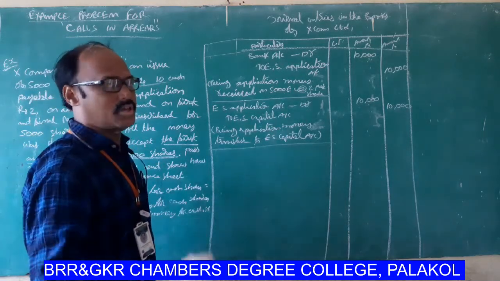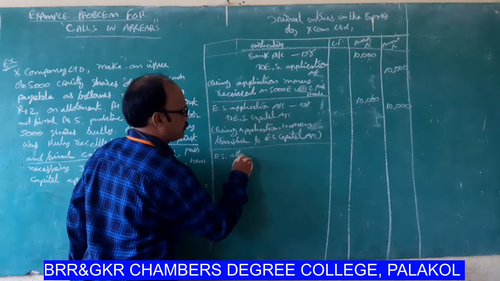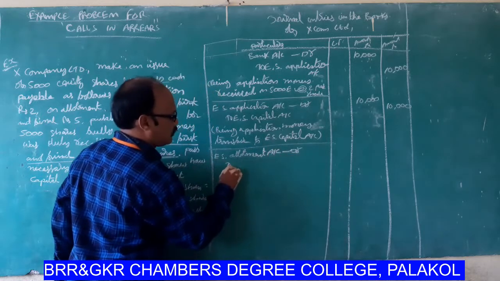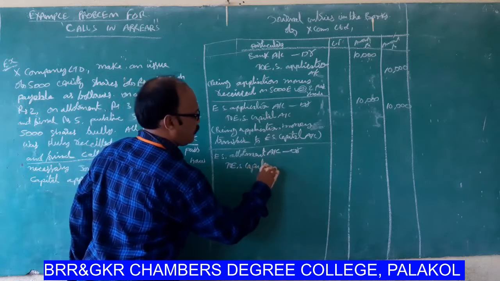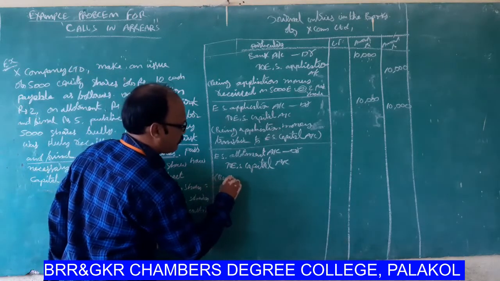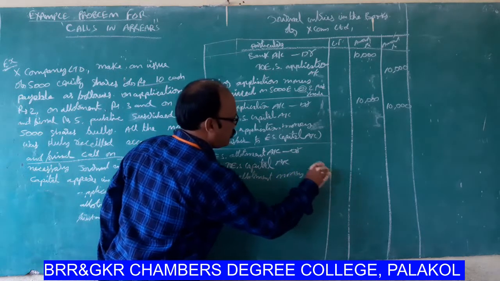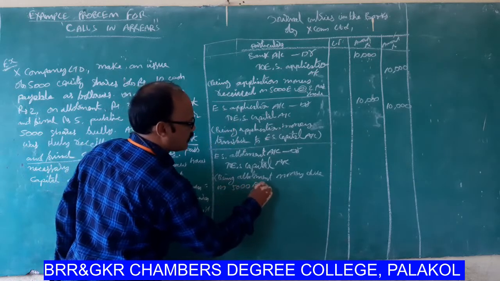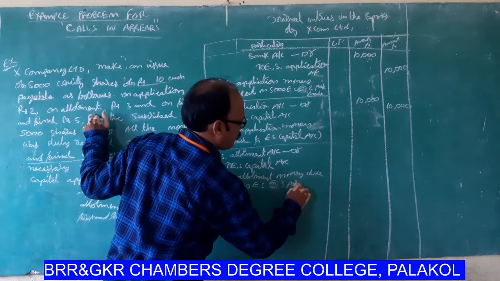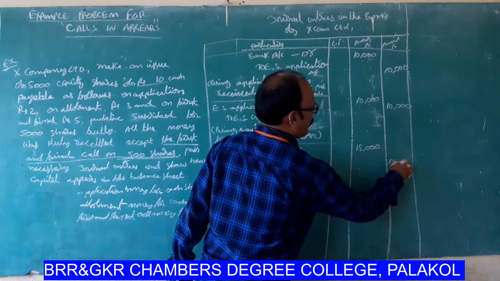Next, allotment money due on 5,000 equity shares. The general entry for that: Equity share allotment account debit to equity share capital account, being allotment money due on 5,000 equity shares at the rate of allotment money 3 rupees per share. 5,000 into 3 is equal to 15,000.